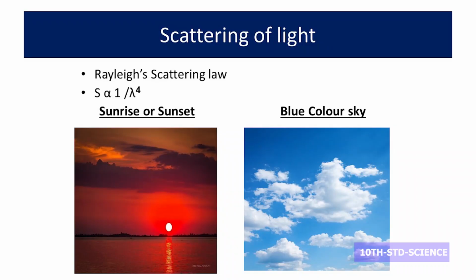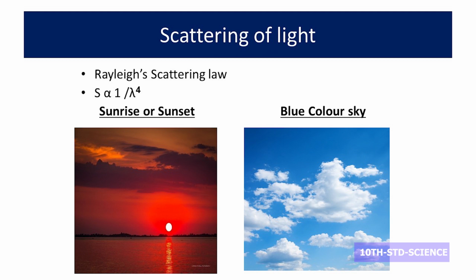Scattering of light is of 2 types, namely elastic scattering and non-elastic scattering. In elastic scattering, the light which is falling on the object is said to be incident light, and after getting scattered, it is said to be scattered light. The incident light and the scattered light both have the same energy. In non-elastic scattering, the incident light and the scattered light are of different energy. That is, you cannot compare the incident light energy and the scattered light energy. This non-elastic scattering is of different types. In our textbook, the first one is Rayleigh's scattering law.